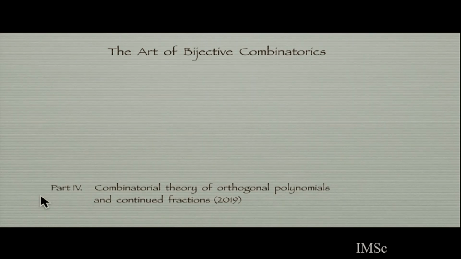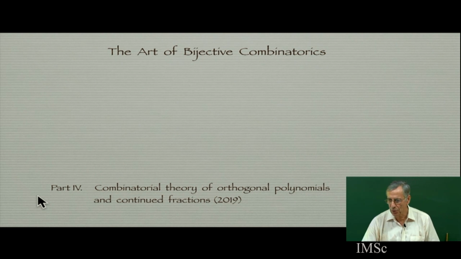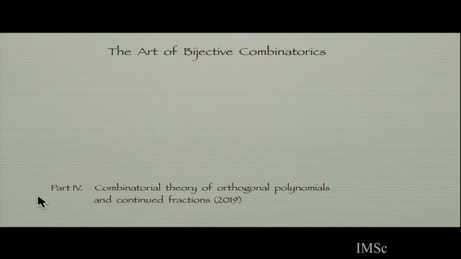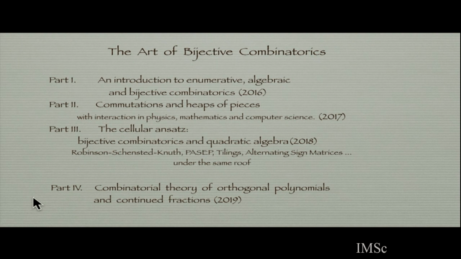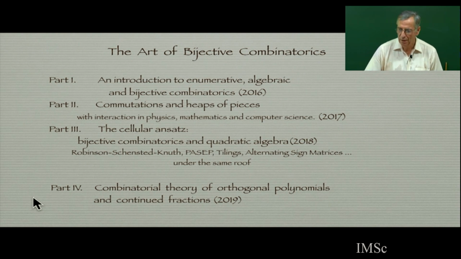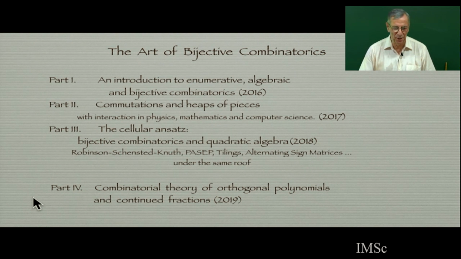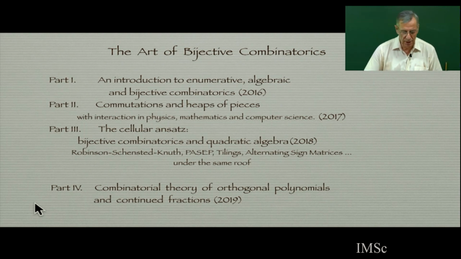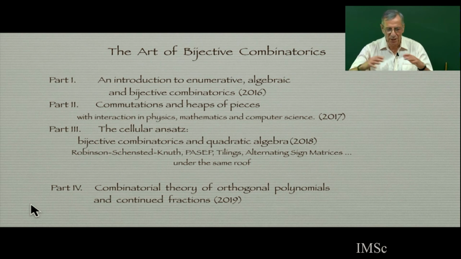In fact, this course is part 4 of a series of lectures about bijective combinatorics. The first part was an introduction to enumerative, algebraic, and bijective combinatorics. And you know, in bijective combinatorics there are many bijections, many formulas. It's a jungle of bijections. So I try to put some order in this zoo, this garden of combinatorial objects, and I try to put bijections under the same roof.